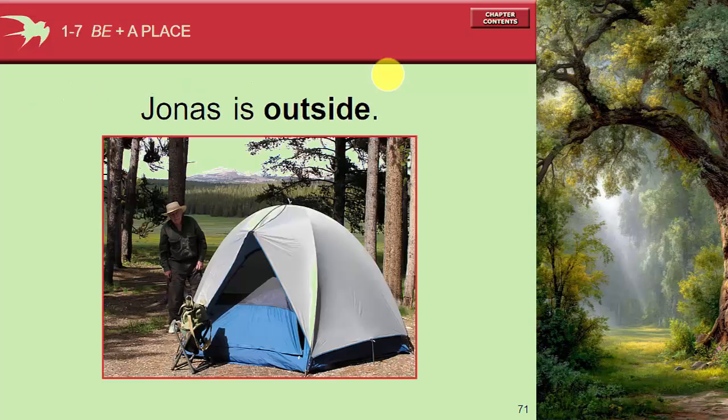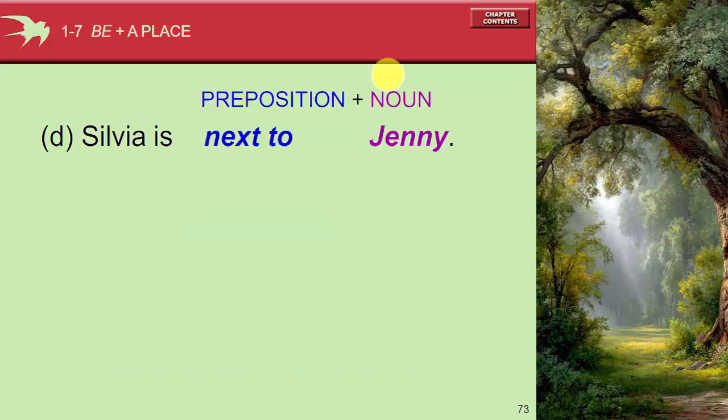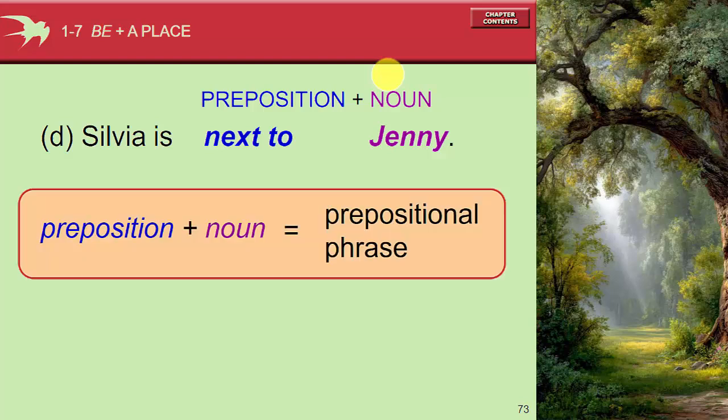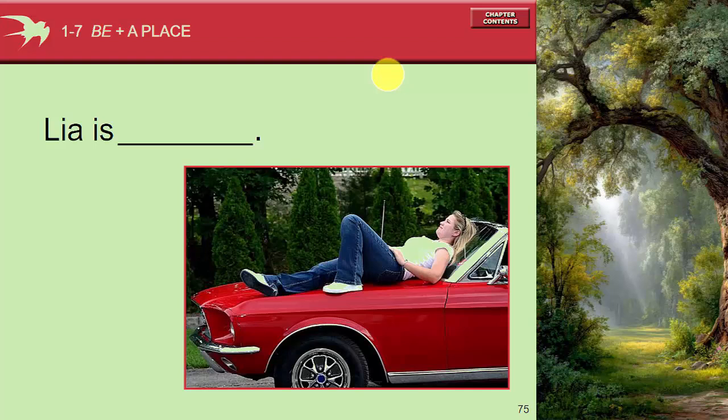Jonas is outside. Still be with a place. Luke is upstairs. Sylvia is next to Jenny. So this one, preposition plus noun, we call that a prepositional phrase. Jara is swimming in the pool, right? So Jara is in the pool. Leah is, look at the car, on the car, right? Leah is on the car.